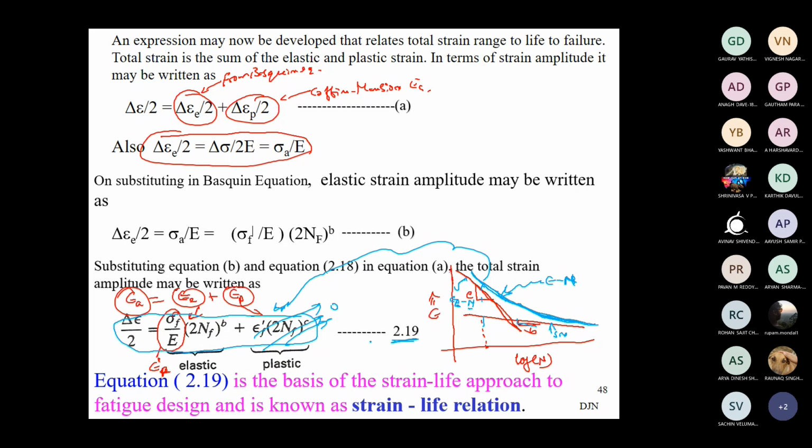If we are operating in the low cycle fatigue region, that means life is less. We are applying high stress or high strain amplitude on the component during its service, so the expected life is less. At that time, the elastic part approaches zero, its influence becomes zero. Ideally, it will not become zero. Theoretically, we write approaches zero; it is not fully zero. Some cycles may be required for the elastic case to overcome and become plastic. Some load cycles are required.